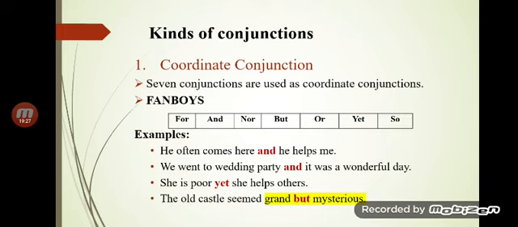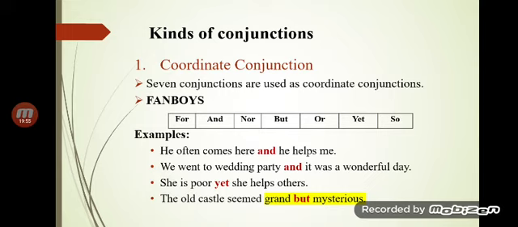Is it connecting a clause? Is it connecting a phrase? If it is connecting independent clauses, it would all the time be a coordinate conjunction. Remember this, that two equal rank statements are all the time joined by a coordinate conjunction, resulting in a compound sentence.